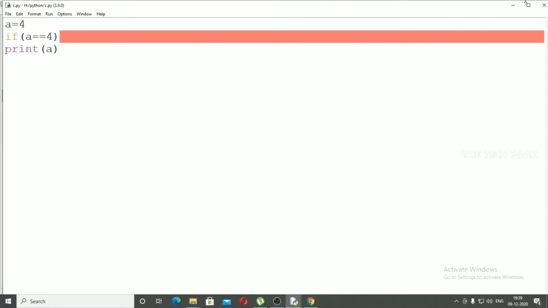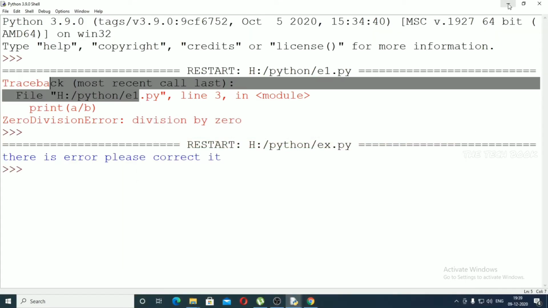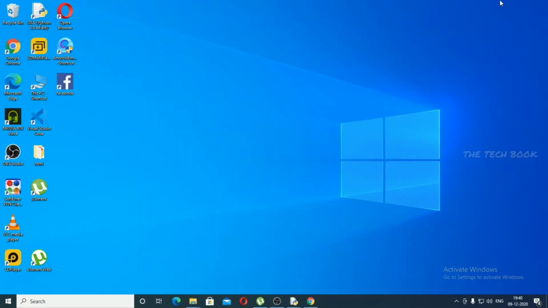And logical error is, if a user needs to print the value of 2 plus 2 equal to 4 and everything compiled successfully, but instead of 2 plus 2 equal to 4 we get 2 plus 2 equal to 3, it is called a logical error. We missed some logic in the programming.